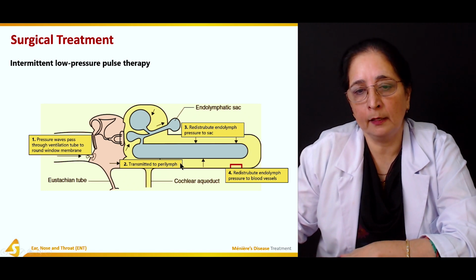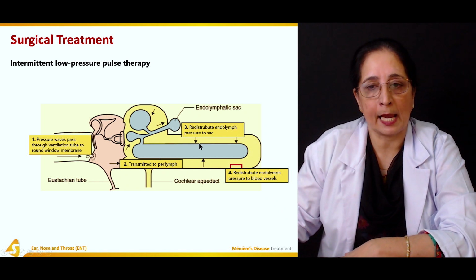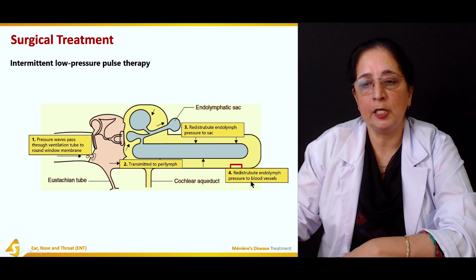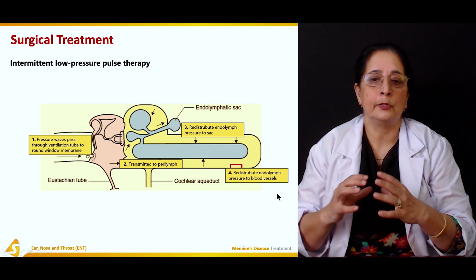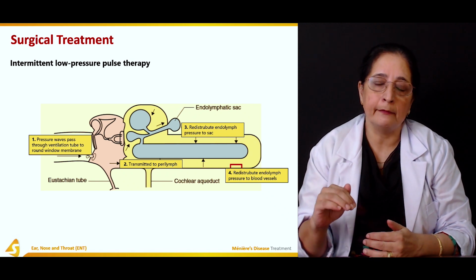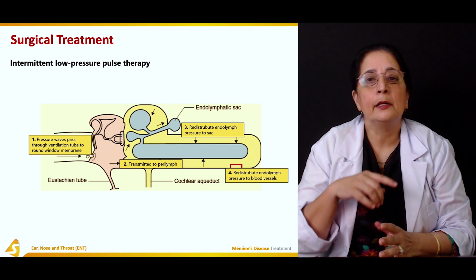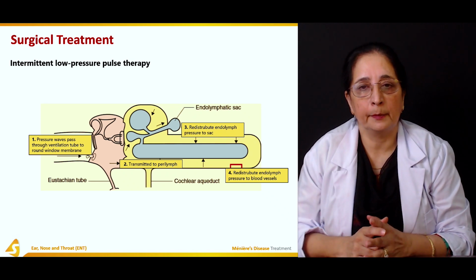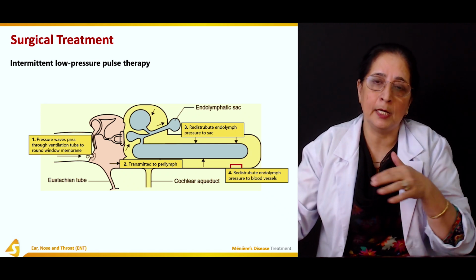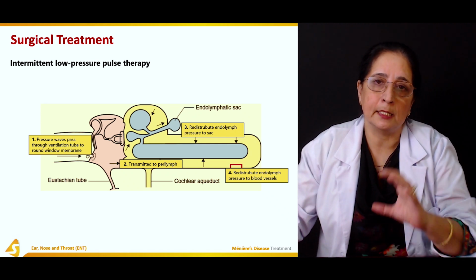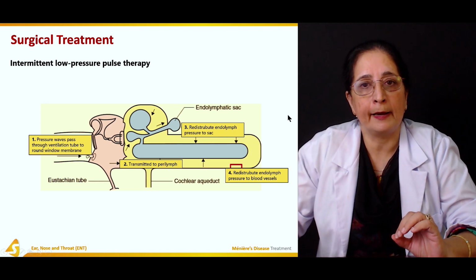And then from there, it redistributes endolymph pressure to the sac, and finally redistributes endolymph pressure to blood vessels. So low pressure therapy is given, and that low pressure is transmitted to the perilymph, which surrounds the endolymphatic system, so pressure is redistributed in the endolymphatic system.